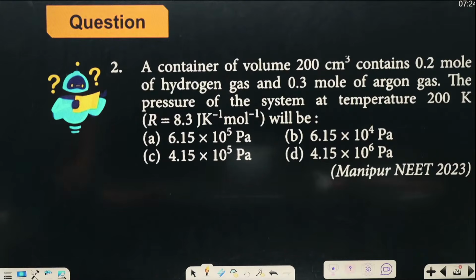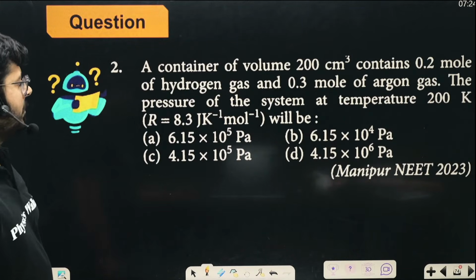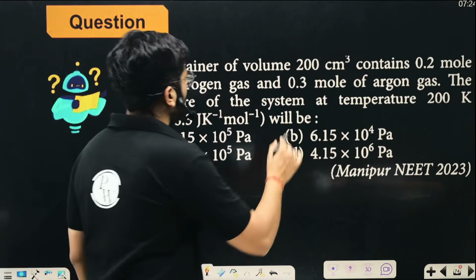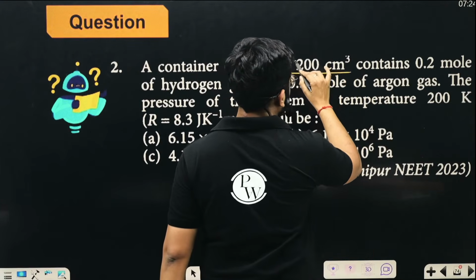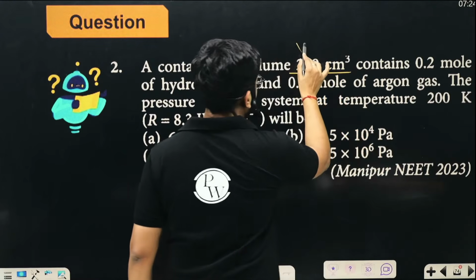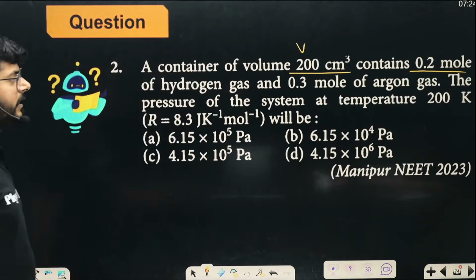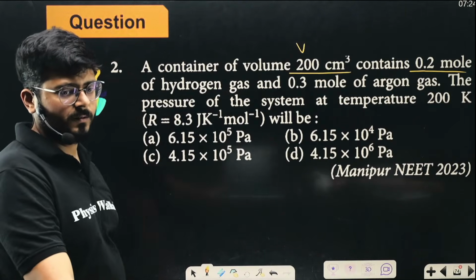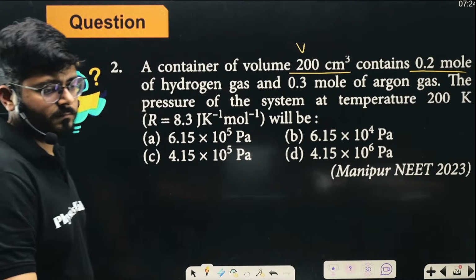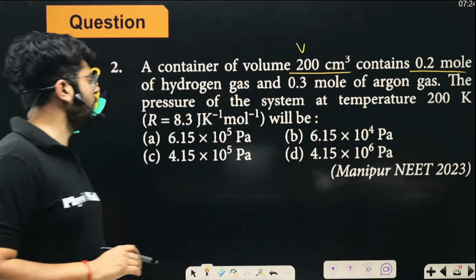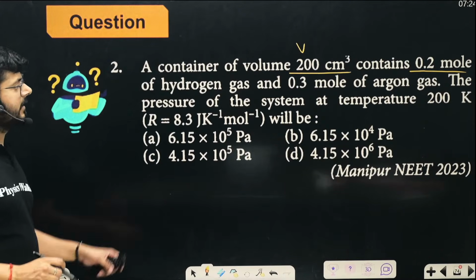Okay, a container of volume 200 centimeter cube contains 0.2 mole of hydrogen gas and 0.3 mole of argon gas. The pressure of the system at the temperature 200 Kelvin is going to be. The volume of the container is given, 200 centimeter cube, right? It contains 0.2 mole of hydrogen gas and 0.3 mole of argon gas. It is given in the question, right?